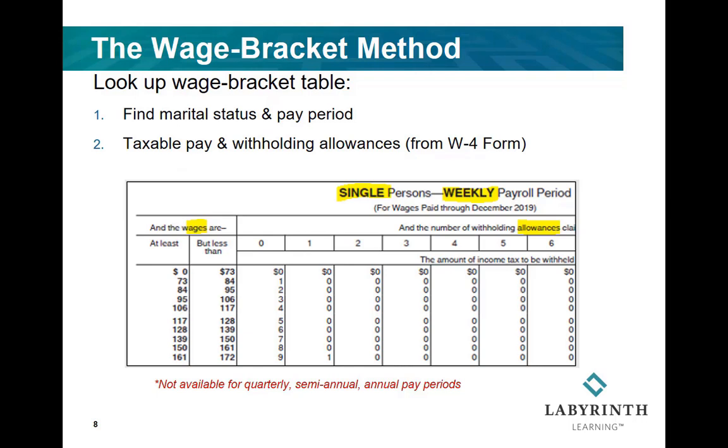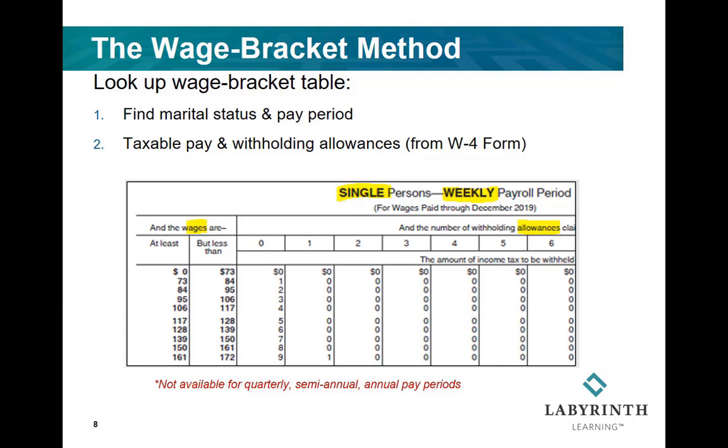The wage bracket method is one of two ways to determine the amount of income tax withholding. The wage bracket table exists in the back of your textbook. The source of it is from Publication 15, Circular E. To use this table, first know the marital status of the employee and also the pay period of the employer. For example, the marital status shown here is single, and the pay period is weekly.